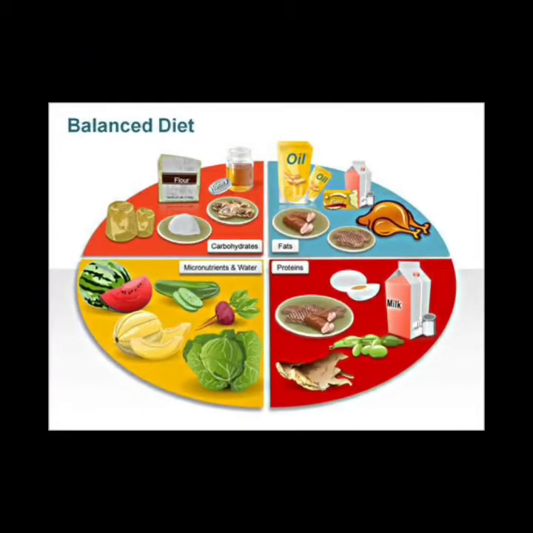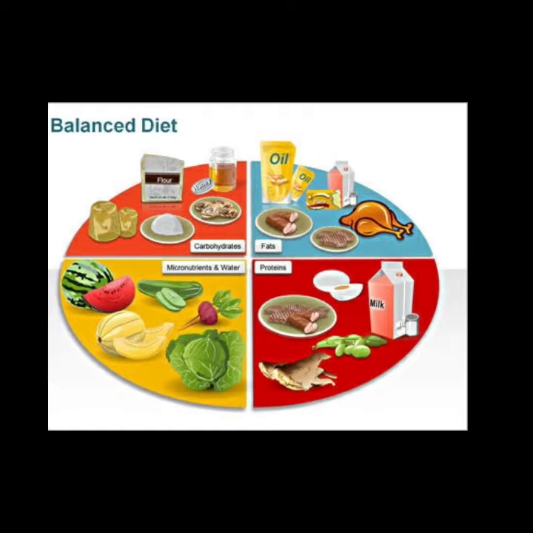Here is a balanced diet chart, which means it has a proper amount of carbohydrates, fats, proteins, vitamins, minerals and water. And there is also some requirement of dietary fibers, also known as roughage, to prevent constipation.